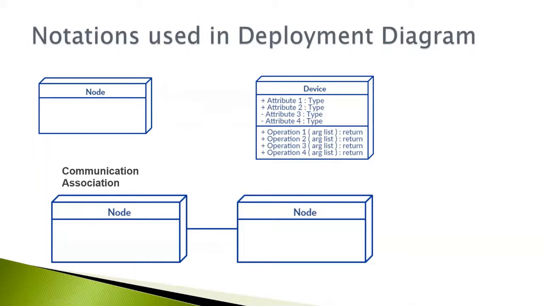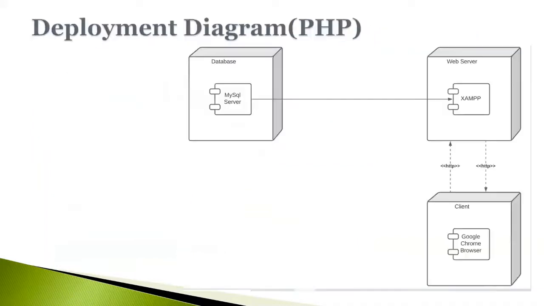So let us see an example through which you will understand what exactly a deployment diagram is. This is the deployment diagram considered for a PHP application. If you are developing the project in PHP, and now you want to host or deploy your application which is already designed in PHP, what are the components required for this? First, usually for PHP we require a server such as XAMPP, and suppose we are using MySQL as the database. The third node is represented with Chrome.